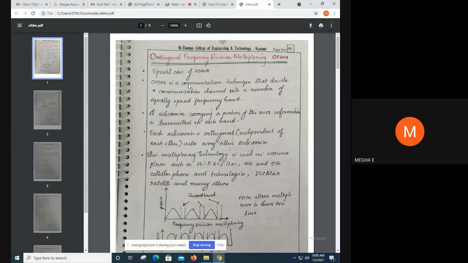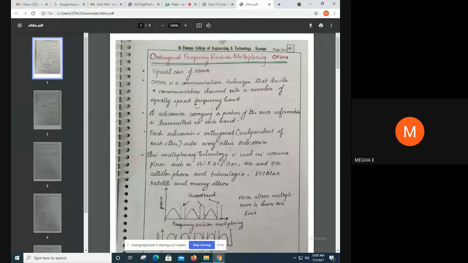OFDM is a communication technique that divides a communication channel into a number of equally spaced frequency bands, and a subcarrier carrying a portion of the user information is transmitted in each channel.